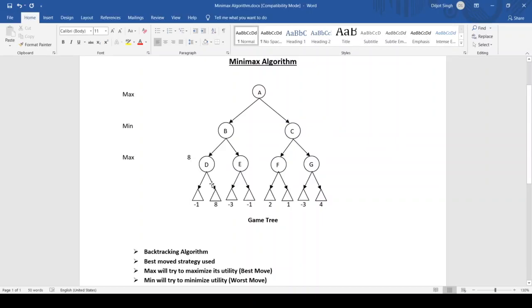Similar is the case with E. E is having two paths, -3 and -1. Although he is suffering a loss on both sides, that is, he is suffering with -3 and -1 also, the loss with -1 is less, so it will choose -1. So coming to the next, F, it is having two options, 2 and 1. Obviously, the best one is 2.